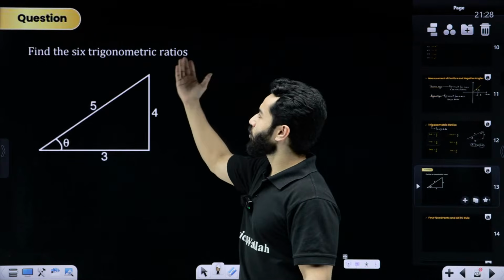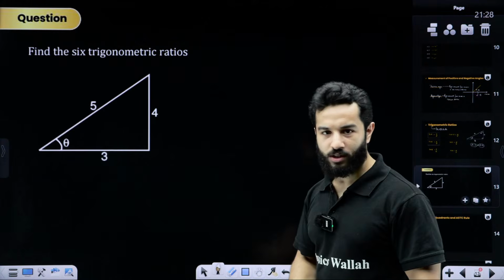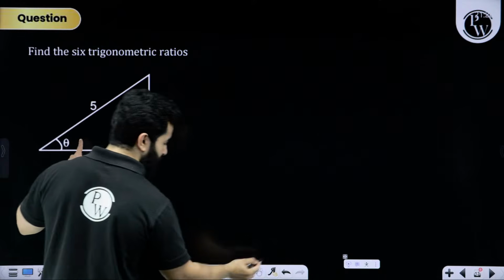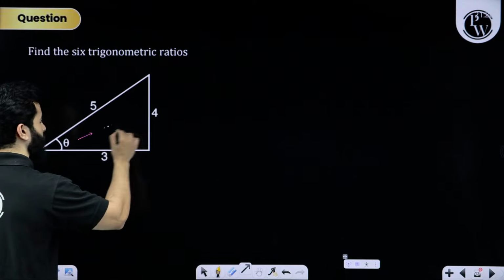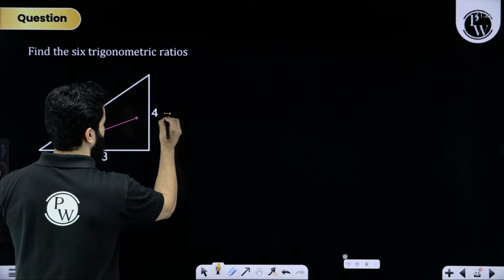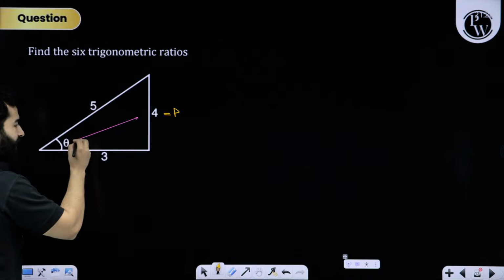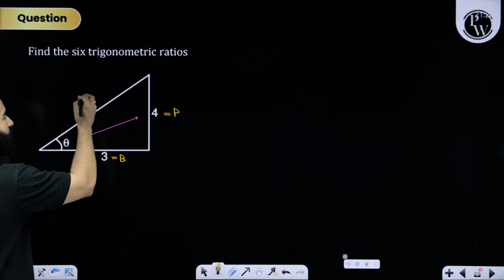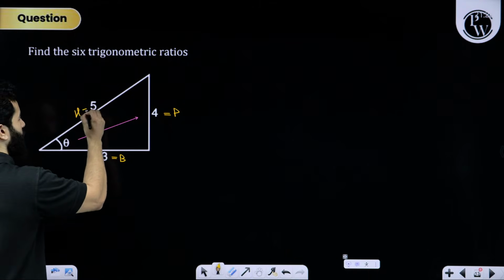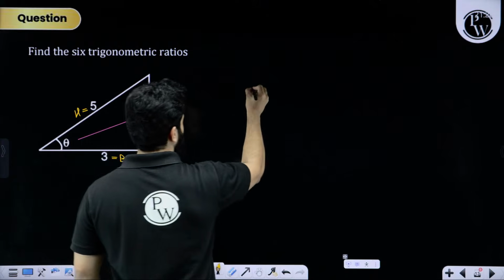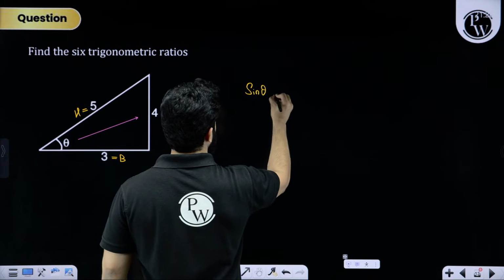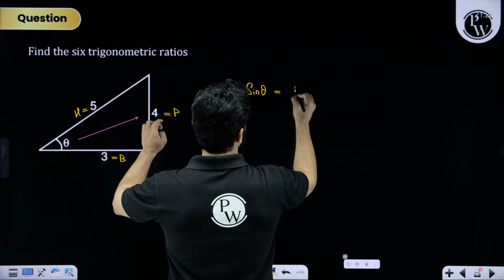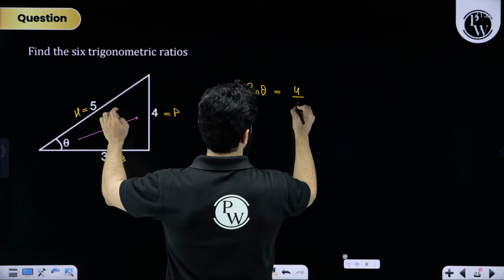Now, my dear friends, let's talk about this. Let's suppose we want to find out 6 trigonometric ratios. So let's say this is theta, this means that this is perpendicular. This is theta, this means that this is base. And we don't have any doubt in hypotenuse. So sine theta will be perpendicular upon hypotenuse.